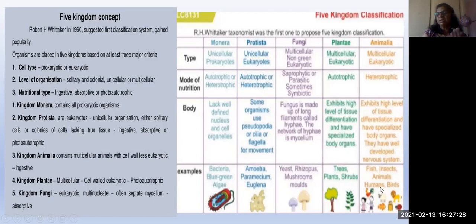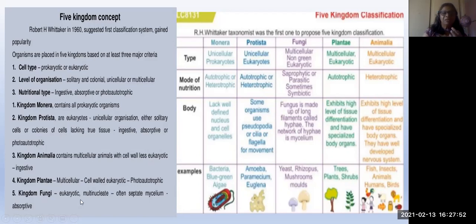Example, fish, insects, human beings, birds, reptiles, frogs, all will come in the Animalia. Next, kingdom Plantae. All the plants are included, which are multicellular with a cell wall, but in Animalia there is no cell wall. And here nutrition is autotrophic, whereas in Animalia it is heterotrophic, that means ingestive type.